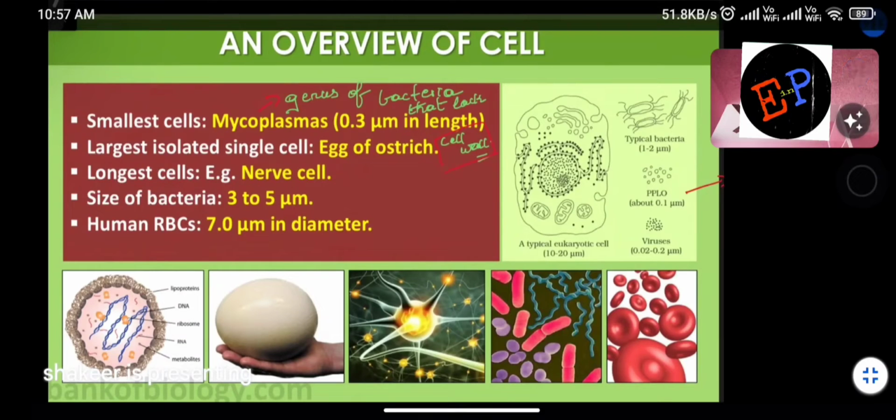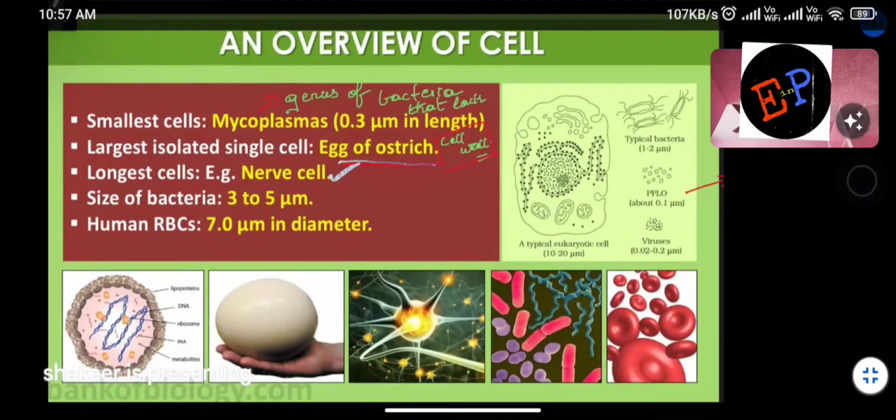The largest isolated single cell is the egg of an ostrich. This also we know. The egg of an ostrich is the largest single cell. Longest cell: nerve cells are the longest cells. We know nerve cells, no? Their length is very large. So the longest cells belong to nerve cells.